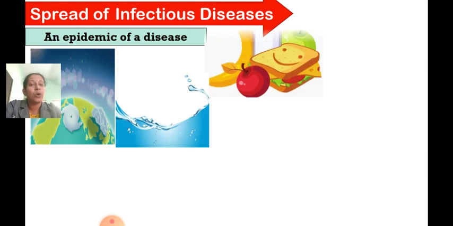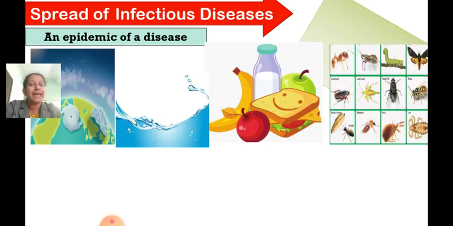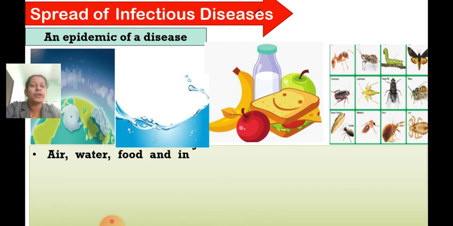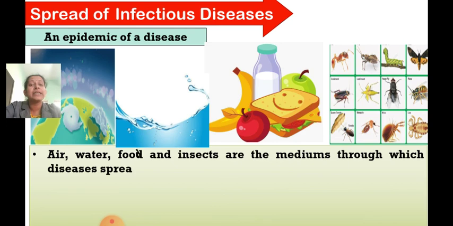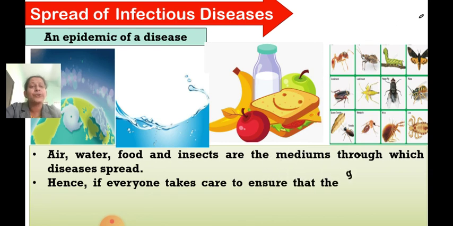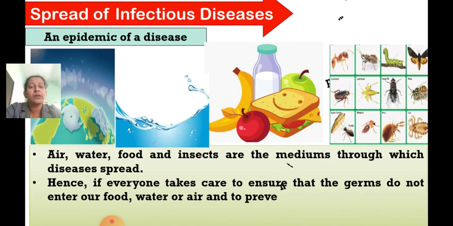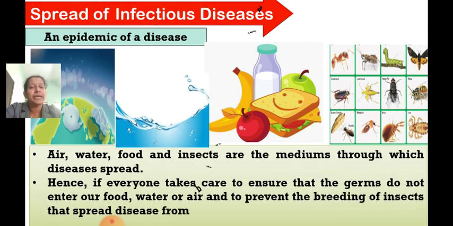Air or water or food and insects, we have learned now that they spread disease. Air, water, food and insects are the mediums through which diseases spread. Hence, everyone should take care to ensure that germs do not enter our food, water or air, and to prevent the breeding of insects that spread disease, so it does not become an epidemic.